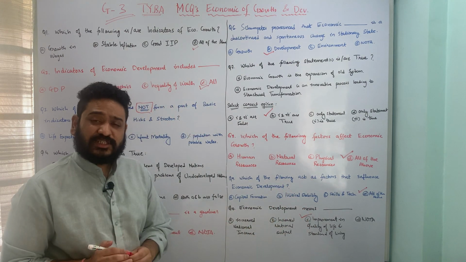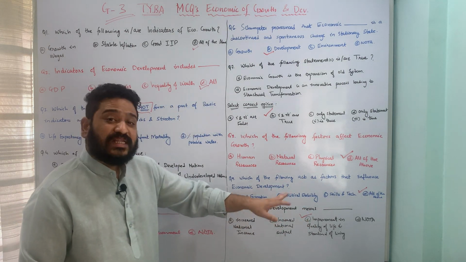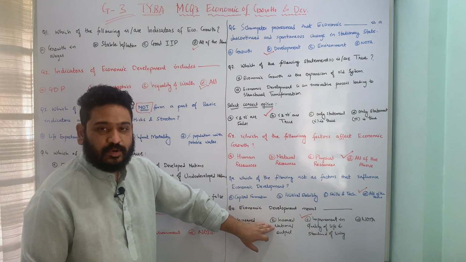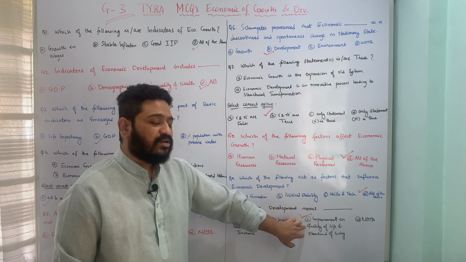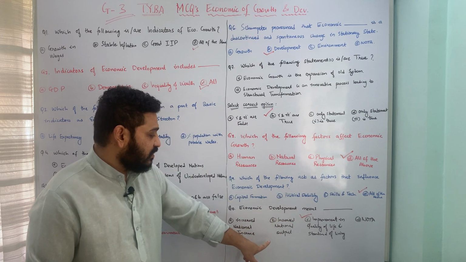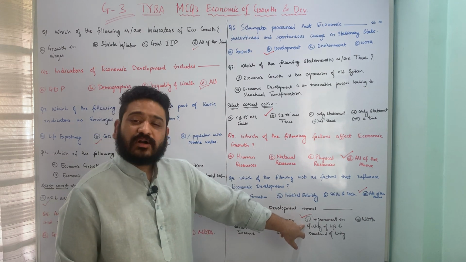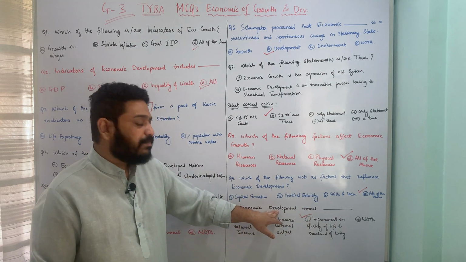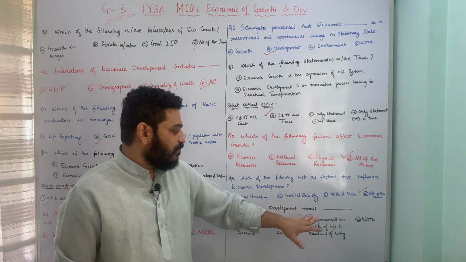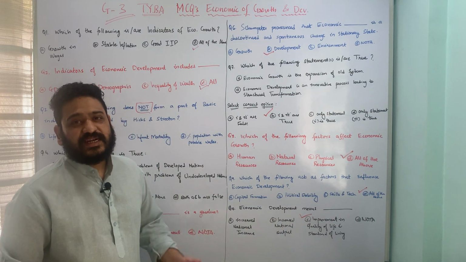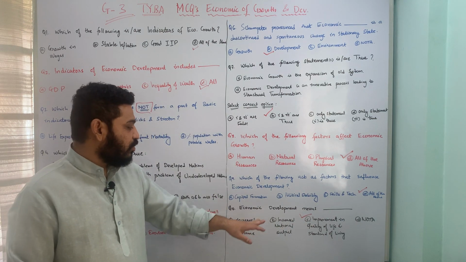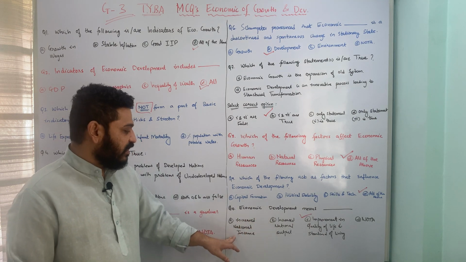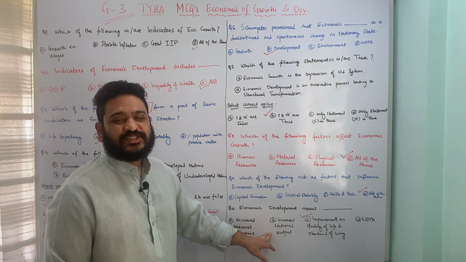If the question would have been economic growth means what, then it means increased national income as well as increased national output, and not improvement in quality of life and standard of living, because these are quantitative concepts. The third option is a qualitative aspect. So therefore here we are looking at development. That is why it is improvement in quality of life and standard of living. If it would have been economic growth, the answers would have been option A and B, that means increased national income or increased national output per se.